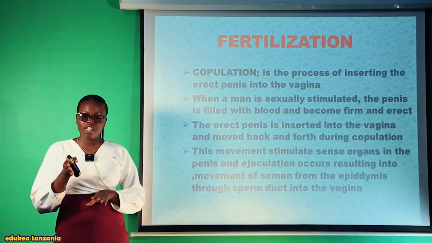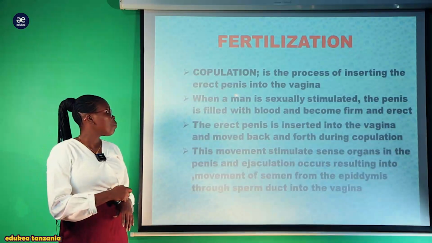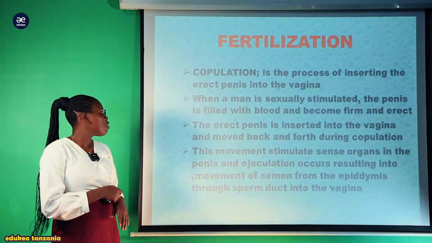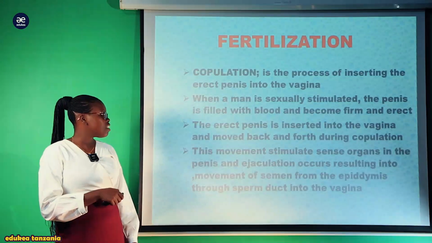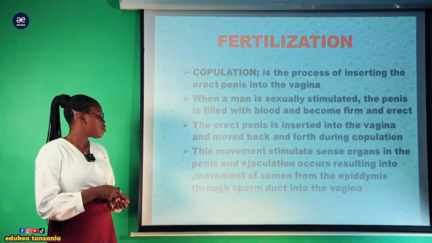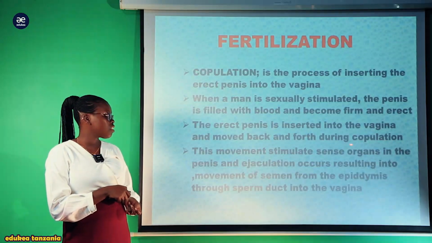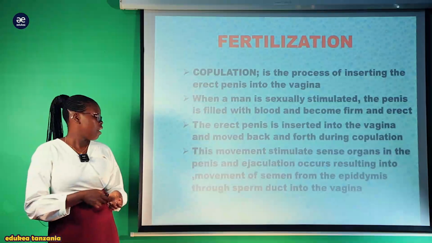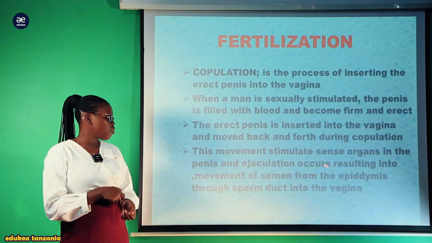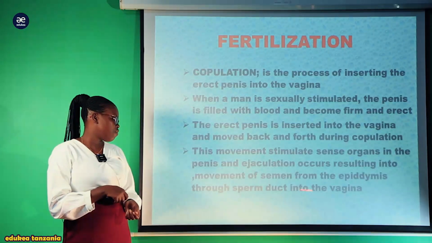So the introduction of the erectile penis into the vagina is what is known as copulation. Copulation is the process of inserting the erectile penis into the vagina. When a man is sexually stimulated, the penis is filled with blood and becomes firm and erect. The erectile penis is inserted into the vagina and moved back and forth during copulation. This movement stimulates the sense organs in the penis, and ejaculation occurs, resulting in the movement of semen from the epididymis through the sperm duct.